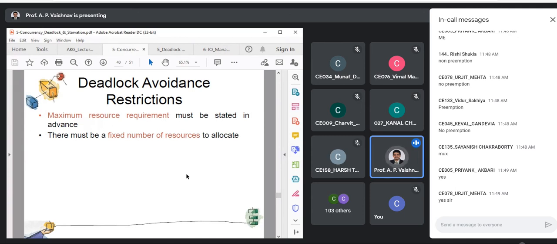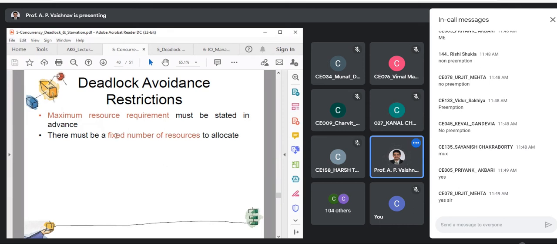Or you look at past behavior of similar processes and see how many resources they required, and based on that you predict the number of resources for this process. Some kind of machine learning or data mining you can apply over here. That is one of the approaches.